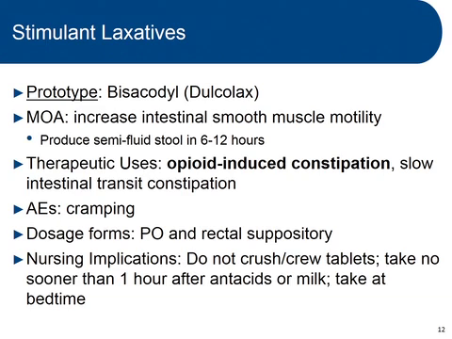One of the most common uses for the stimulant laxatives is opioid-induced constipation. Patients that are on opioids, the opioids will bind to receptors in the GI tract and actually slow down peristalsis. And so the stimulants have an opposite effect, so they're very good for opioid-induced constipation. They can also be used for slow intestinal transit constipation and just constipation in general. The main adverse effect that we worry about is cramping, and that is owing to an increase in peristalsis.